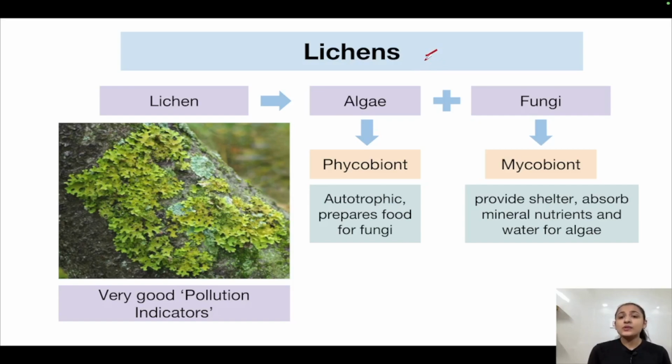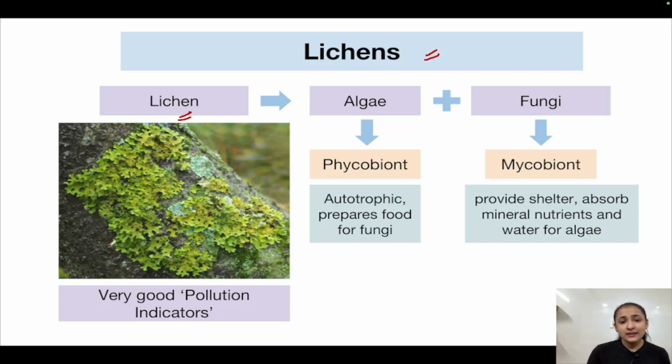Now let's come to lichens. Now lichens क्या होते हैं? Lichens are symbiotic associations or mutually beneficial associations between algae and fungi. Algae and fungi के ऐसे associations होते हैं, इतने ज़्यादा close associations होते हैं that you cannot differentiate between the algal component and the fungal component when you look at a lichen.